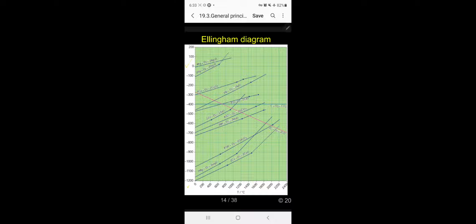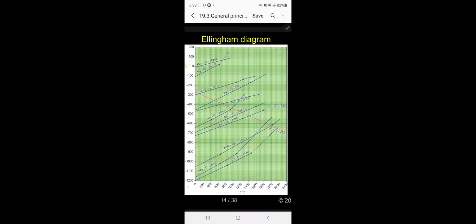The bottom is calcium plus oxygen giving calcium oxide. That is the lowermost one because calcium is more positive. Next comes magnesium plus oxygen giving magnesium oxide, the second curve.